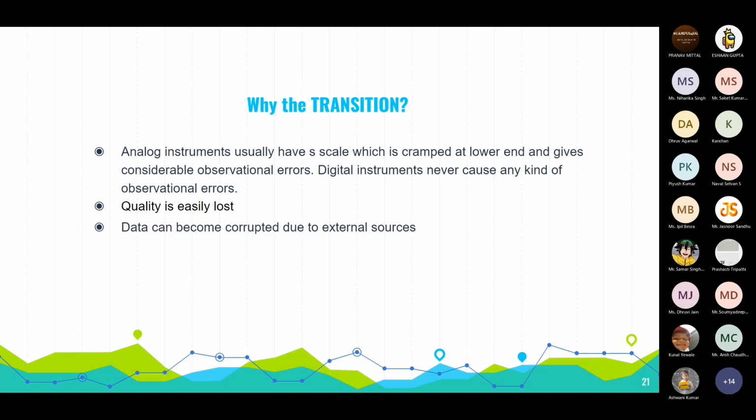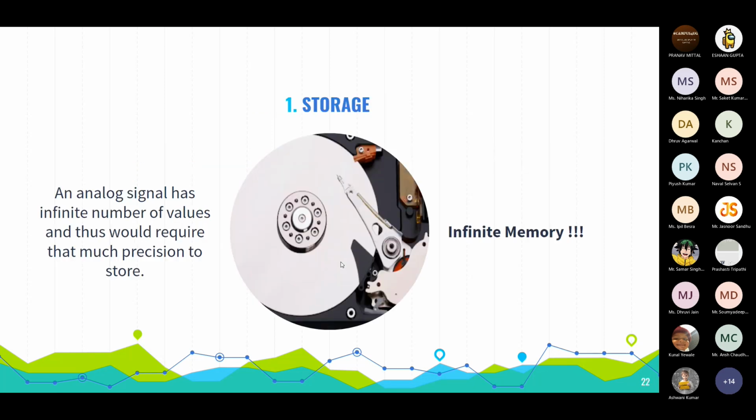Here, in the transmission, quality is lost because of noise, obviously, and there is a chance of corruption of data from external sources, that is noises or dropping. Coming to the storage part, in the analog signal, as we have discussed, there are an infinite number of values because it is continuous. While you have the precision, storing that infinite number of values is difficult because you need infinite memory. This is the problem with analog signals.